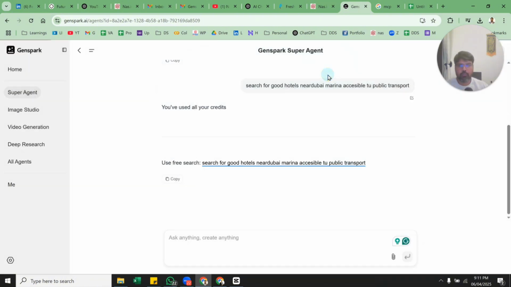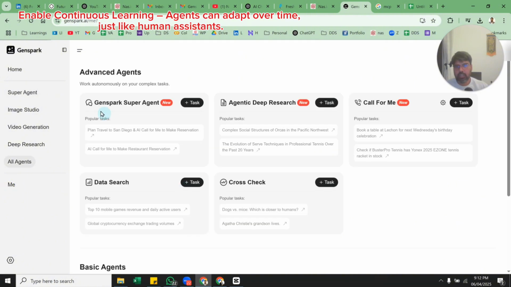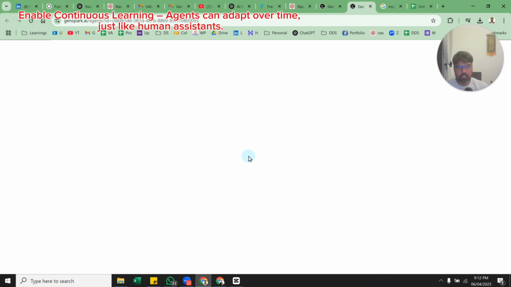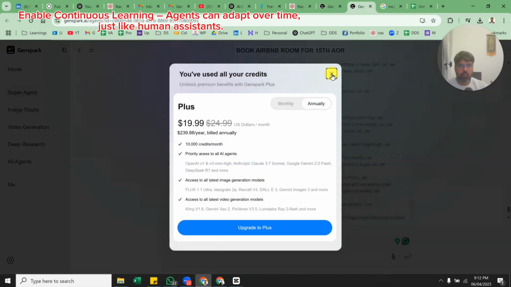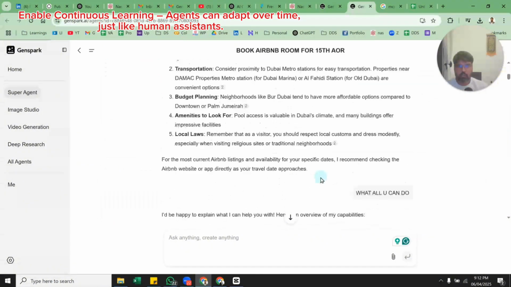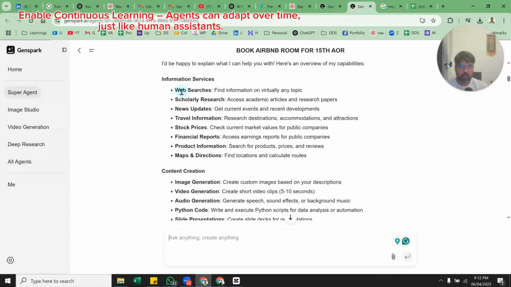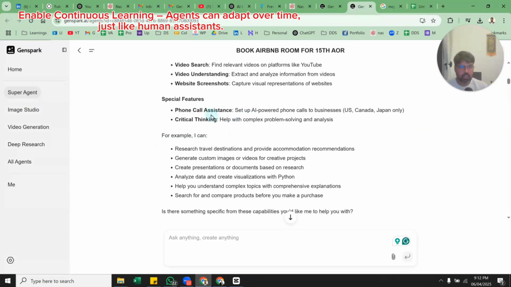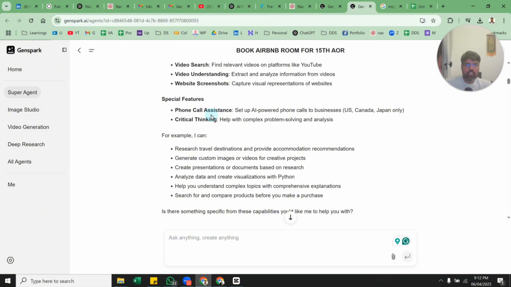But I hope you saw this quick demo. If you want to try it out, you can try it out. It is good for getting data, getting things done, and research purposes. To summarize, what it does best is research purposes. I will be sharing more about this as well: information services, content, visual understanding, special features. I could not try the calling feature, but I will be able to do it next time when I get the credits. Thank you very much, and see you in the next video.